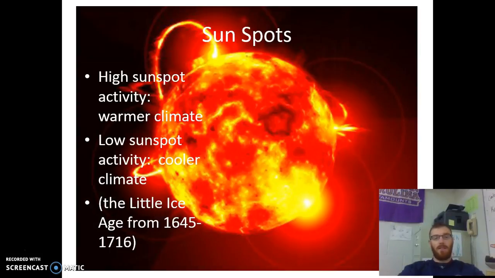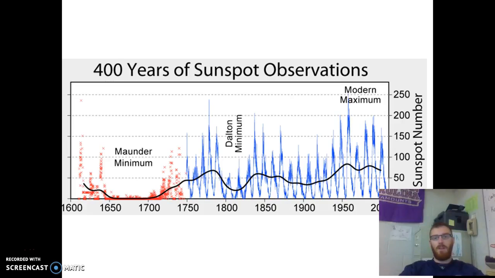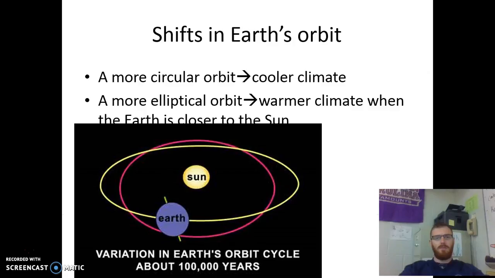Okay, high sunspot activity is going to increase climate temperature, and low sunspot activity is going to result in a cooler climate. Remember from back in Unit 2 when we talked about sunspots, if you need a refresher, go back to Unit 2, Day 5. Here you can see some data from some sunspot observations.